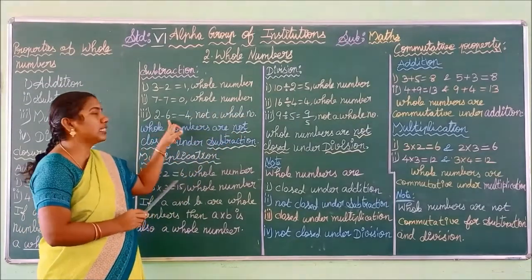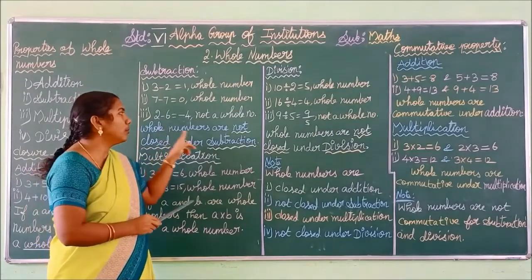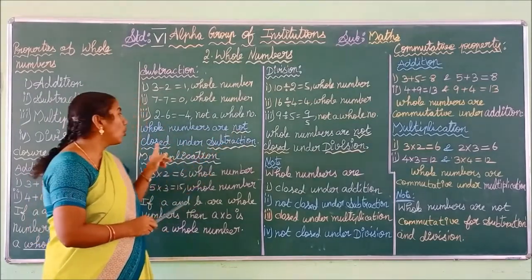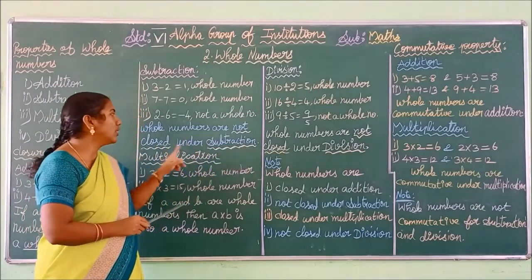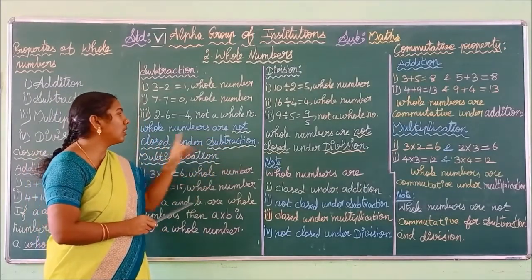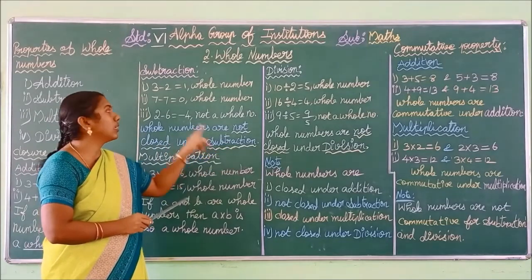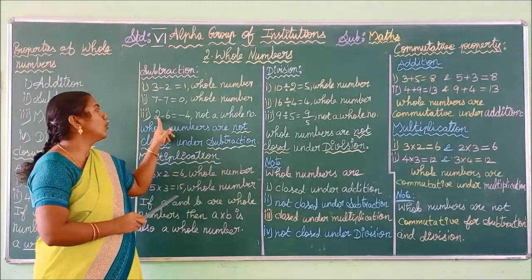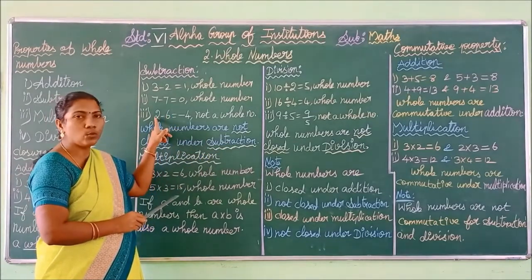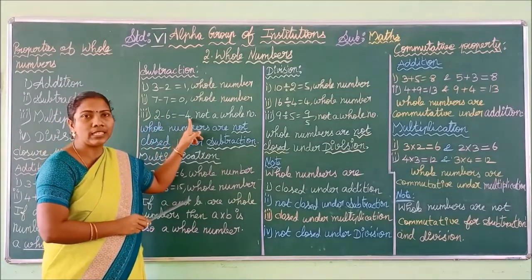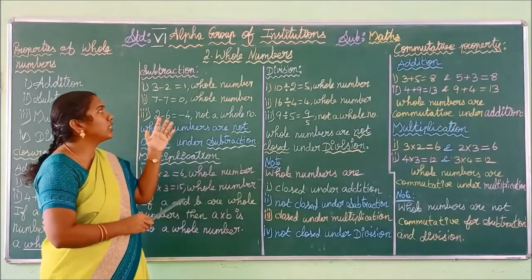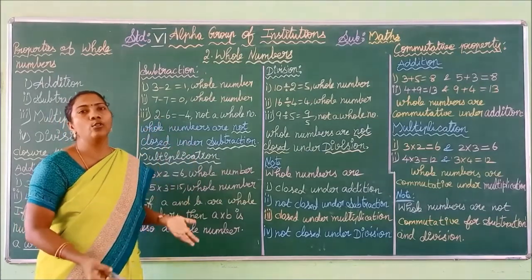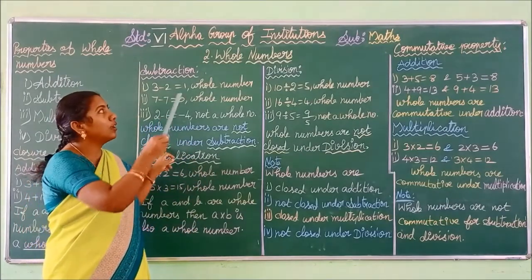So by this example we can say whole numbers are not closed under subtraction. Do you understand how we are saying whole numbers are not closed under subtraction? By seeing this example, if you subtract a larger number from a smaller number, you get a negative number as the answer. This negative number is not a whole number. So subtraction fails to be closed for the whole numbers.